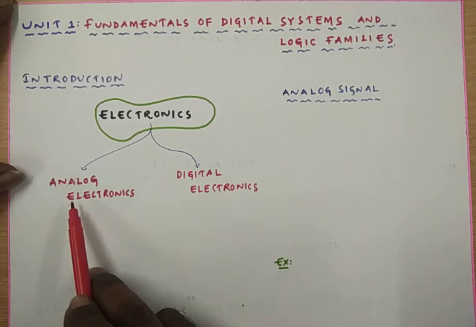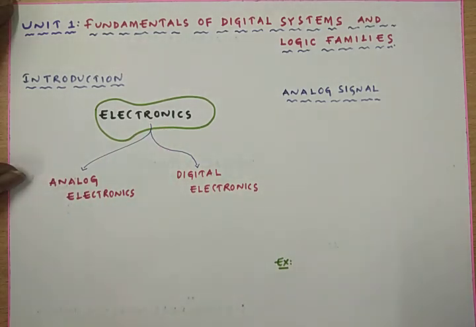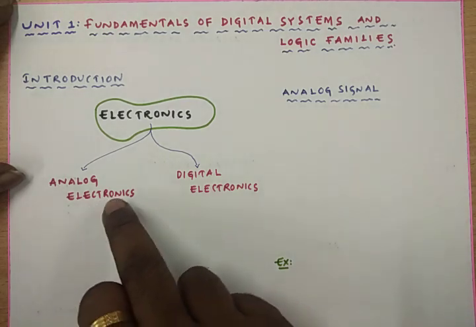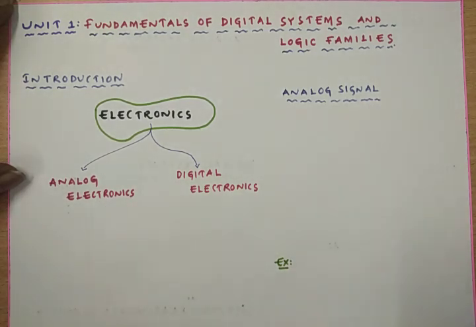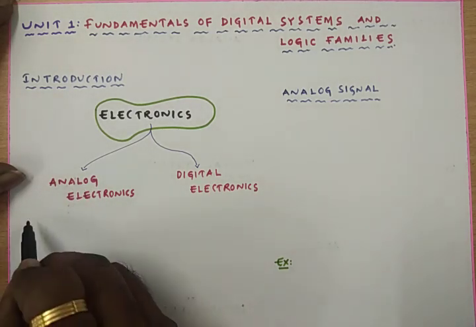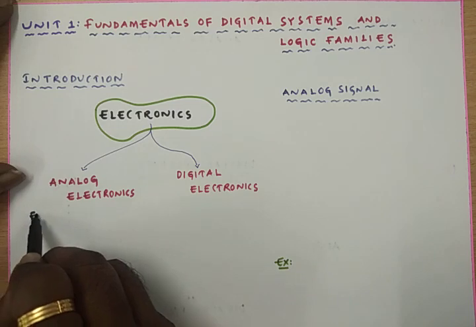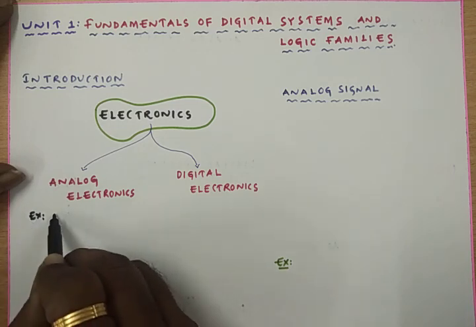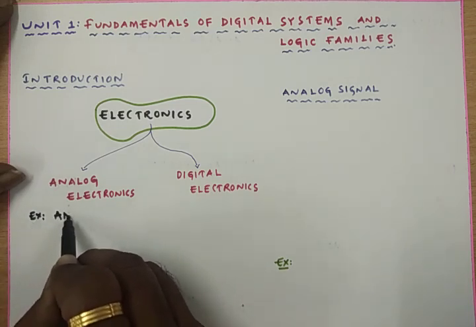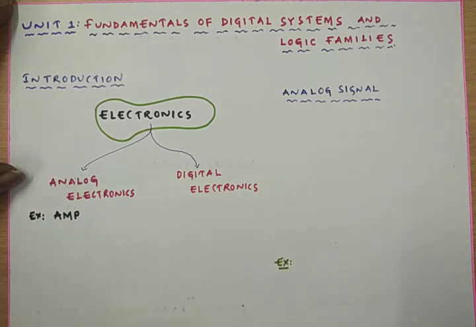Analog electronics is one branch of electronics which completely deals with analog signals only. The best example for an analog electronic system is the rectifier or amplifier. The amplifier is the best example for an analog electronic circuit.